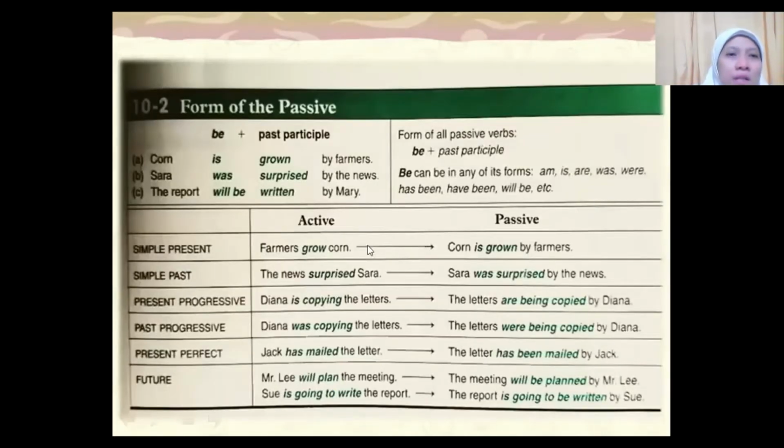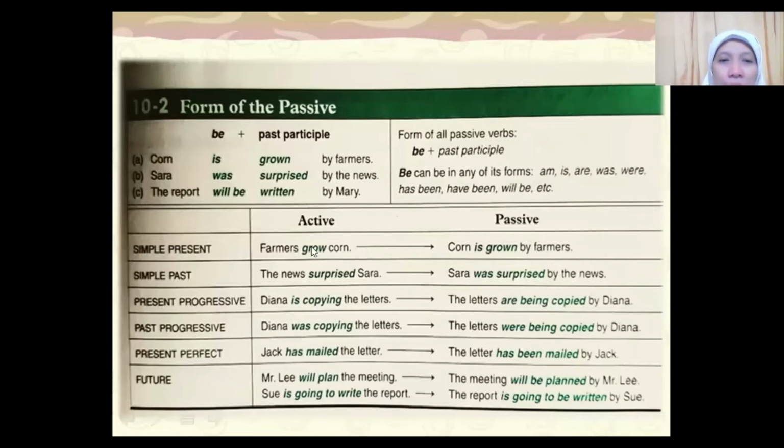Okay, more examples of passive sentences. "Corn is grown by farmers." "The report will be written by Mary." So in here we can see the subject of receiver, and then followed with the future "will be," and then you see verb 3, "grown," "written." For perfect tense, the "to be" that we can use can be "has been," "have been." Okay. Let us see more examples.